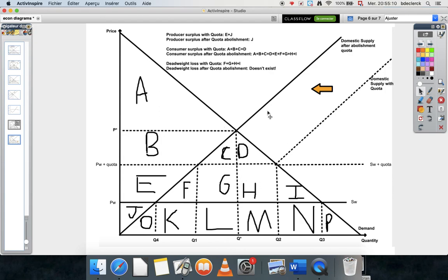So I hope you understand how trade diversion and trade creation works. It's a pretty simple topic, but it's something super important because it's like the base for the entire international economics.